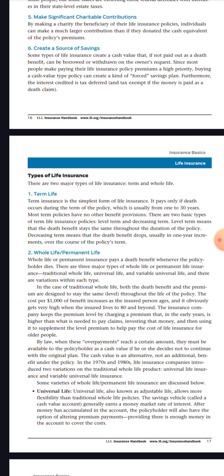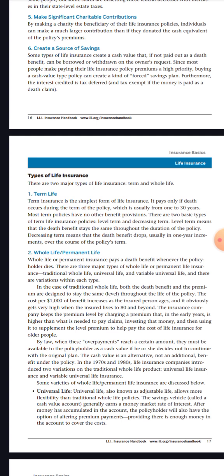It pays only if death occurs during the term of the policy, which is usually from 1 to 30 years. Most term policies have no other benefit provisions. There are two basic types of term life insurance policy: level term and decreasing term. Level term means that the death benefit stays the same throughout the duration of the policy. Decreasing term means the benefit drops, usually in 1-year increments, over the course of the policy term.